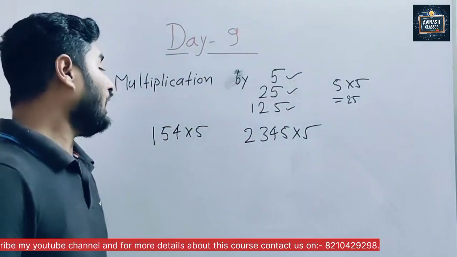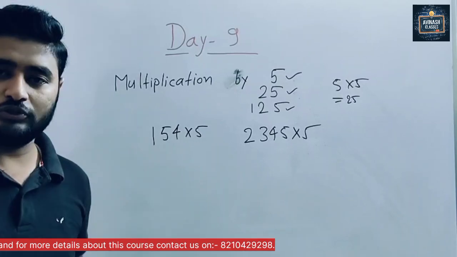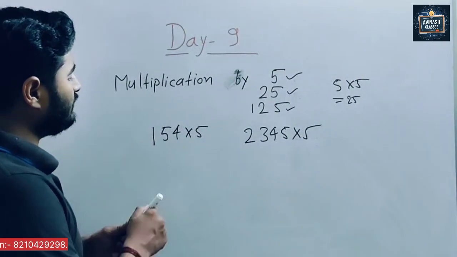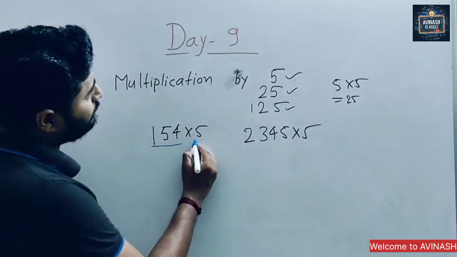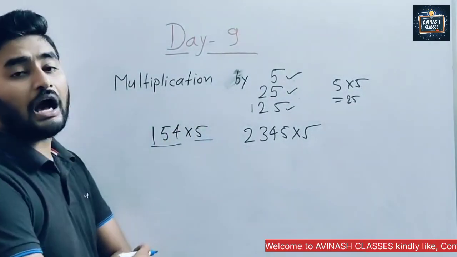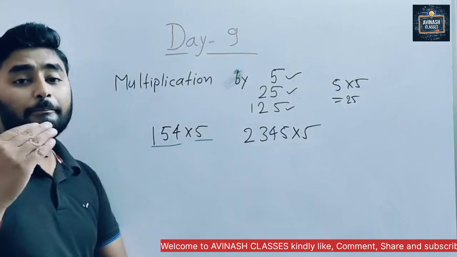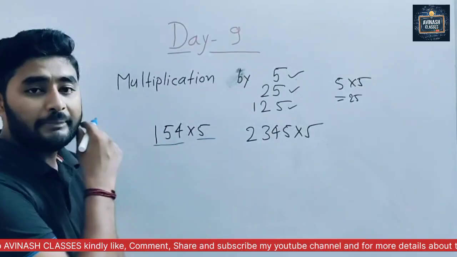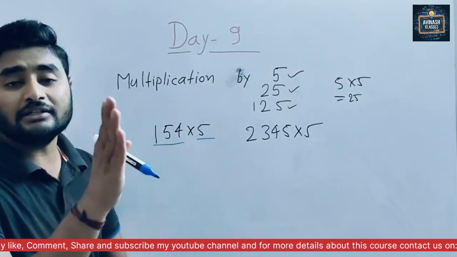Now tell me, how can we do these questions? Now see, 154 into 5. What is half of 154? Making half means we have to divide it by 2.